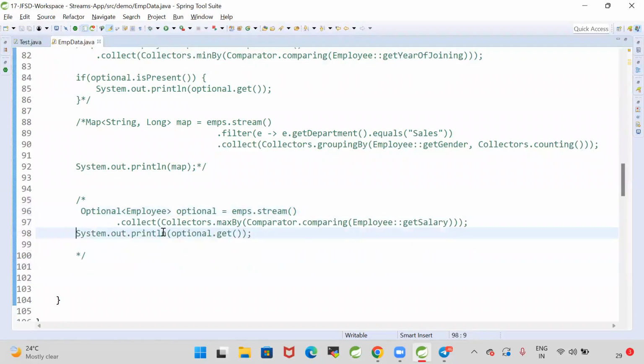Can you guys try this? Not with core logic, with Stream. I want to do that with Stream. In two ways we can do that. By using Stream API, we can do that in two ways.